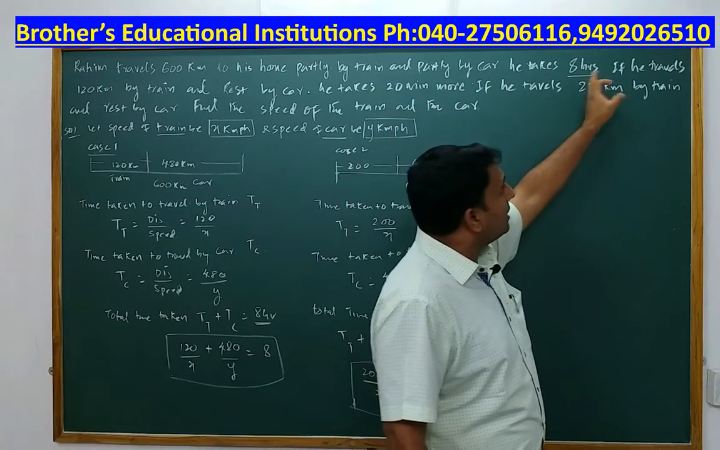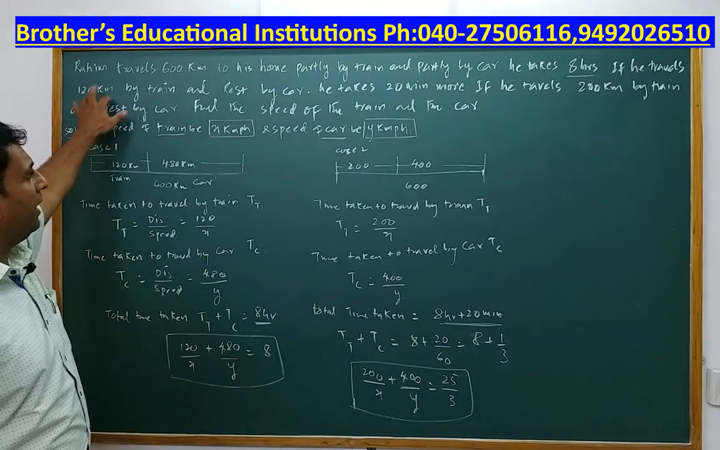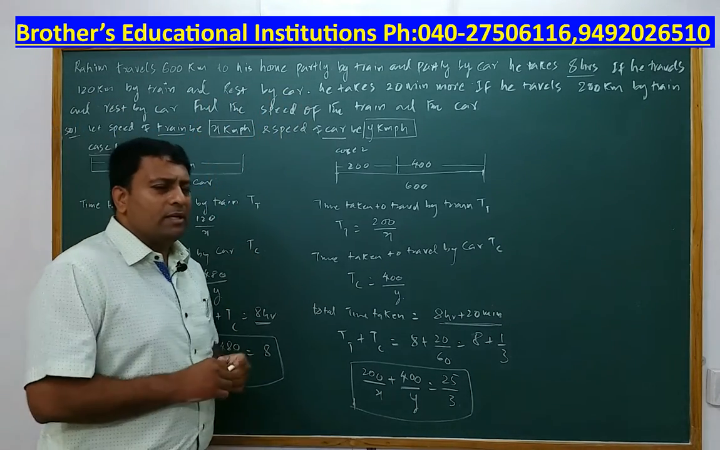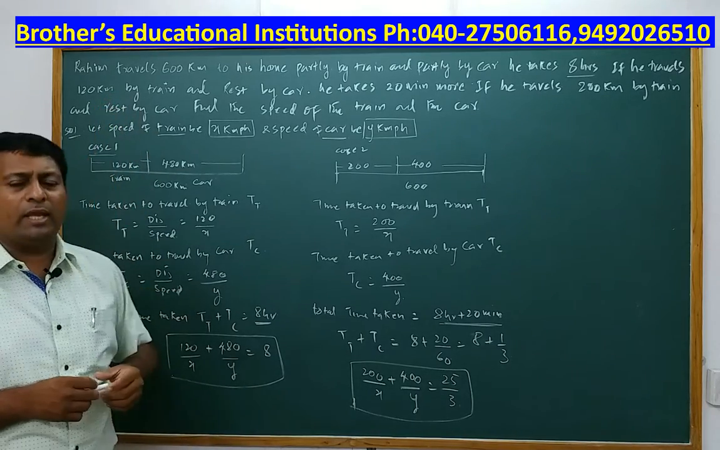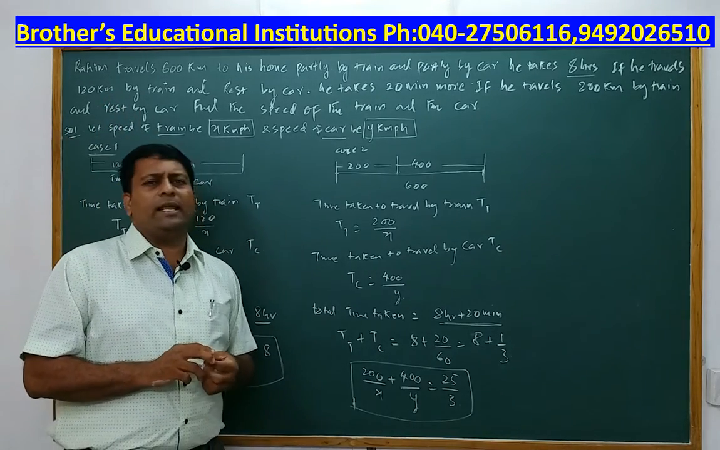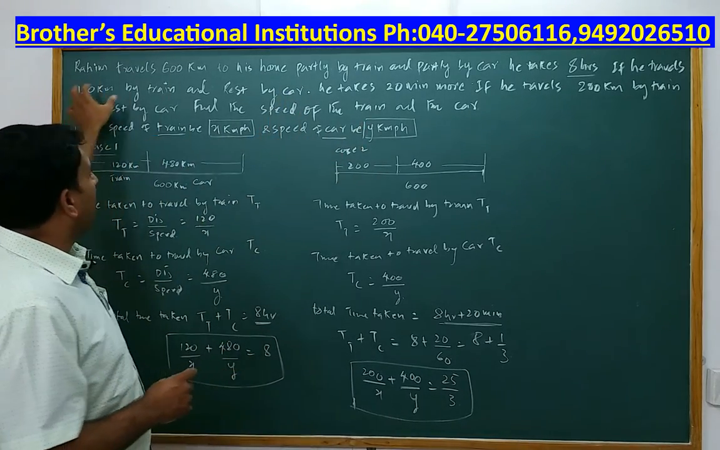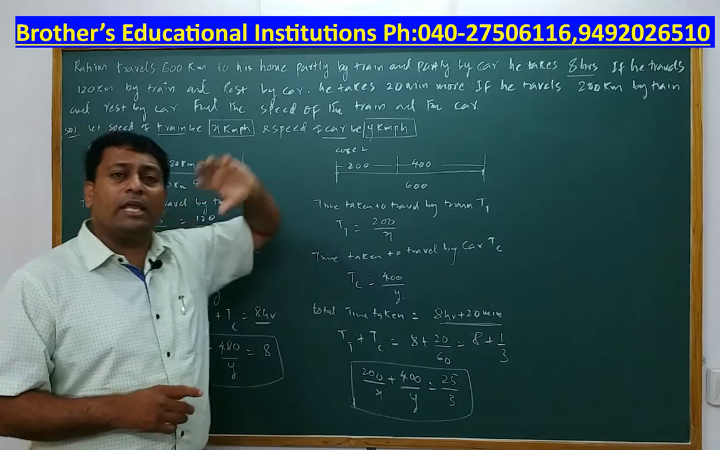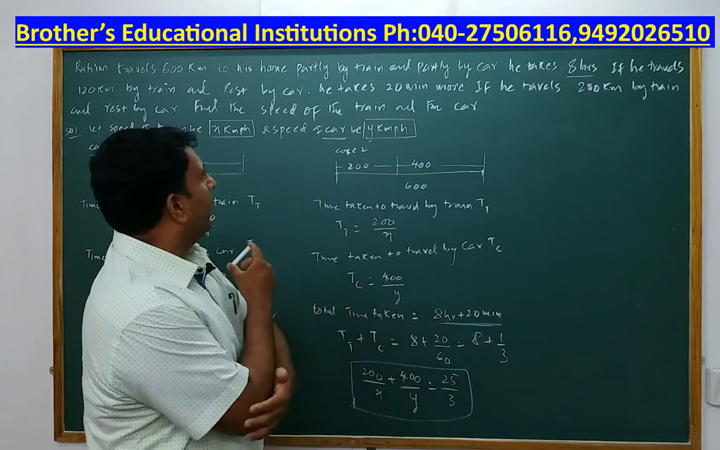He takes 8 hours if he travels 120 kilometers by train and rest by car. Rest means total distance is how much? 600. So out of 600, if you remove 120, the balance 480 kilometers he will travel by car. So when he travels 120 kilometers by train and 480 kilometers by car, he takes 8 hours. That you keep in mind.